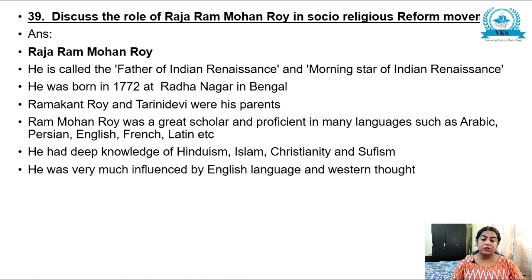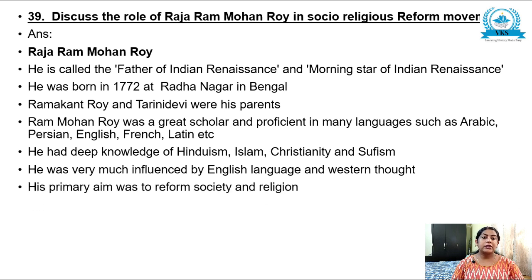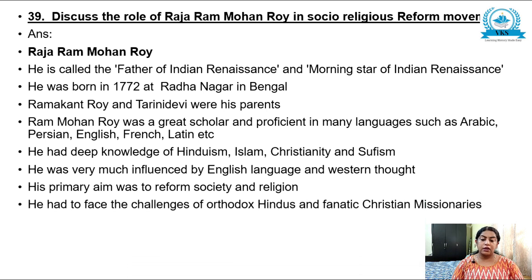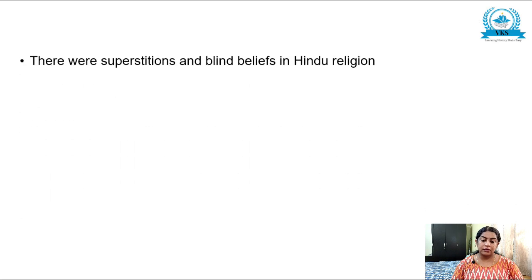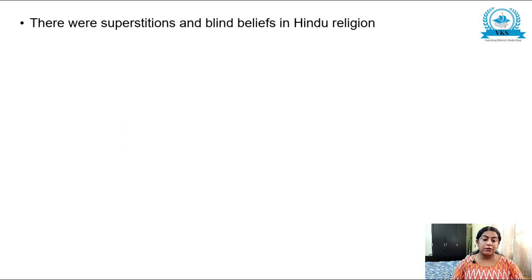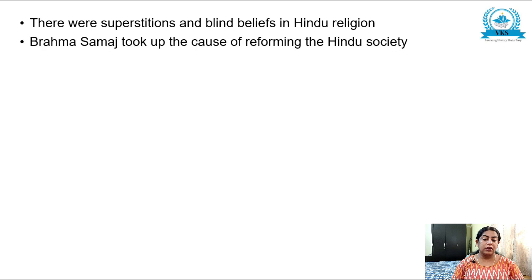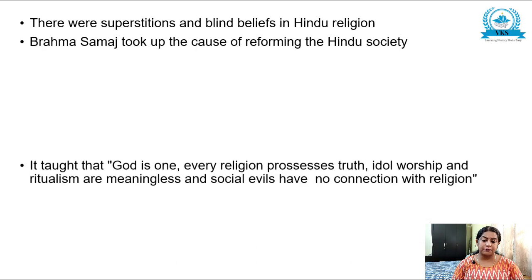He was very much influenced by English language and Western thought. His primary aim was to reform society and religion. He had to face the challenges of Orthodox Hindu and fanatic Christian missionaries. He established the Brahma Samaj in 1828 at Calcutta, and there were superstitions and blind beliefs in Hindu religion, and Brahma Samaj took up the cause of reforming Hindu society.